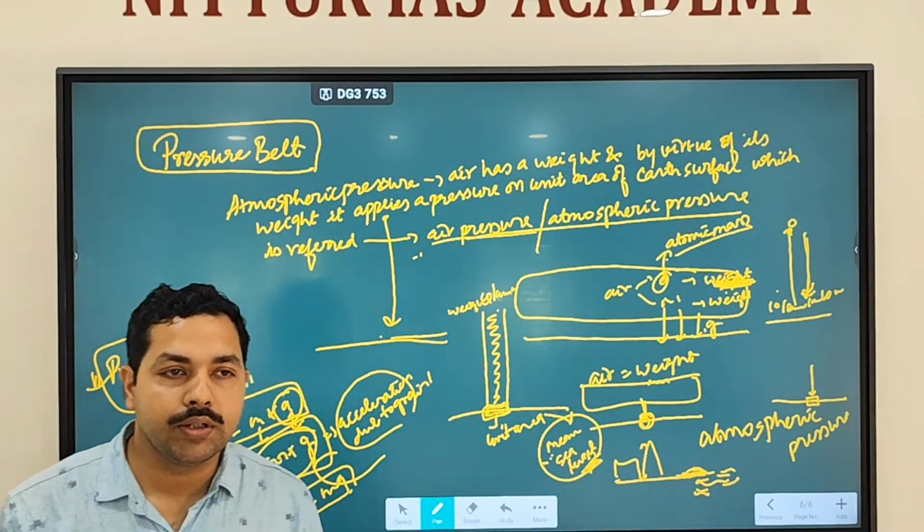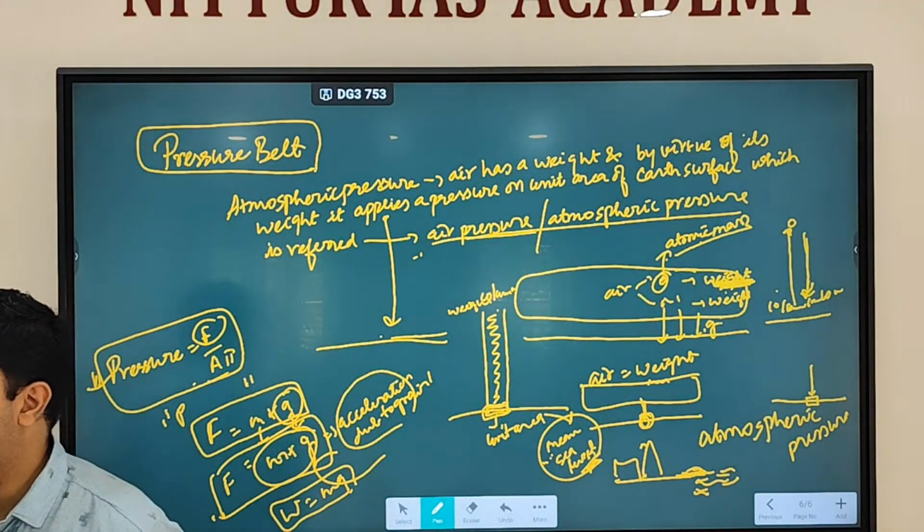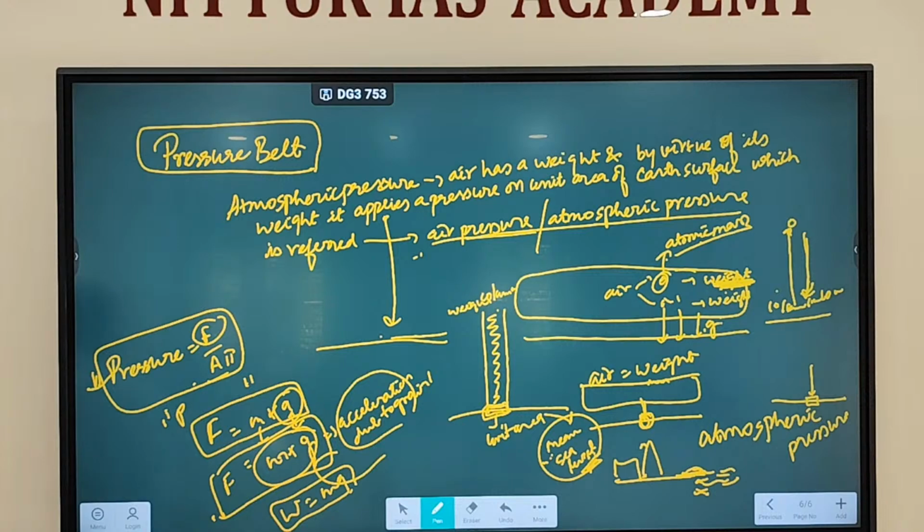Clear? This is referred to as atmospheric pressure. Fine. So the weight of the column of air applied at a mean sea level in a unit area is called atmospheric pressure.